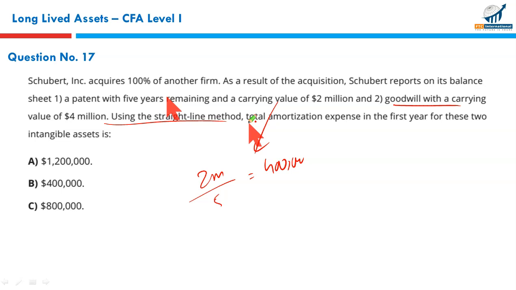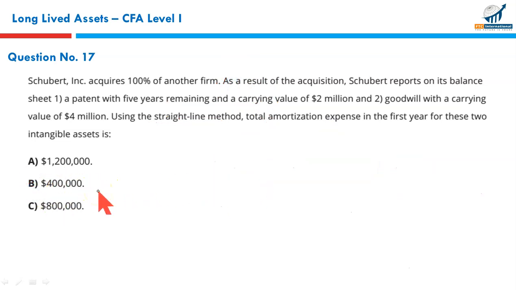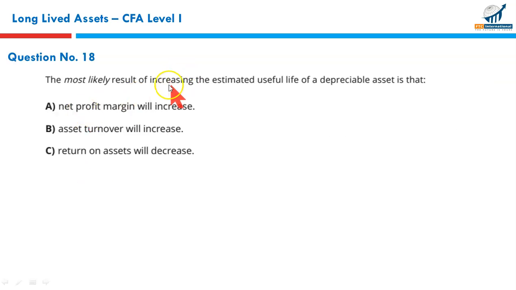Goodwill is reviewed for impairment at each reporting unit level. Like we have subsidiary A, subsidiary B, subsidiary D, subsidiary F, and so on, goodwill related to each subsidiary will be tested for impairment at each reporting unit level. It is not amortized. So only the amortization charge related to your patent counts, and that will be $400,000. That means B. B it is.